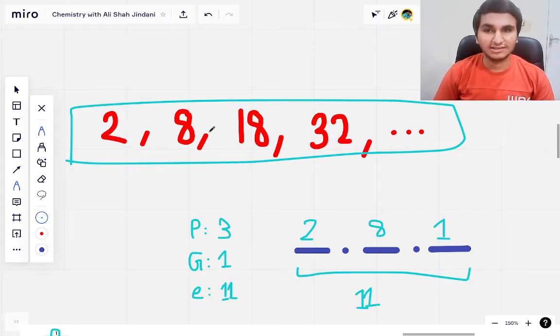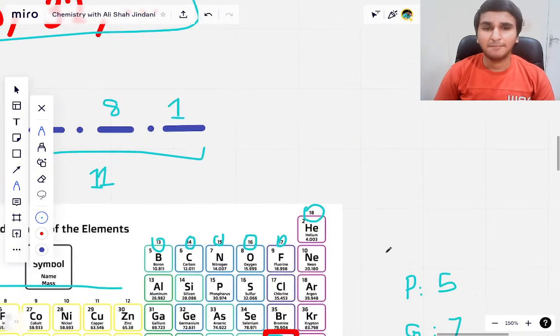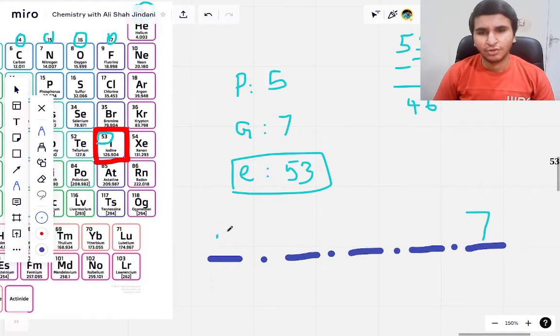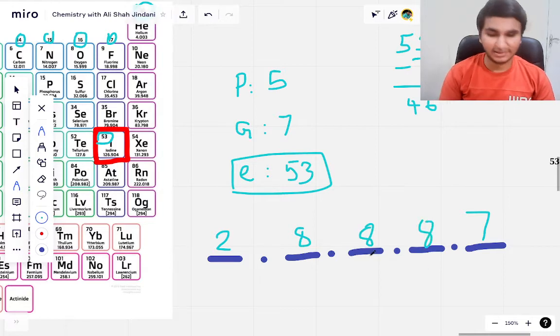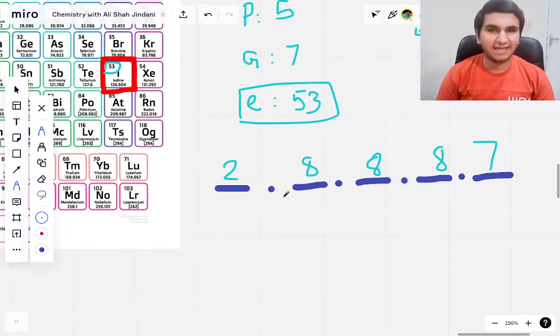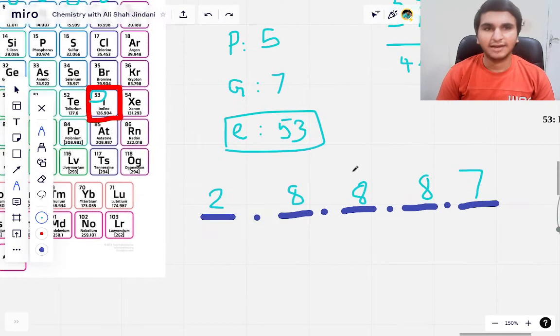So these are the limits, the maximum number of electrons that every shell can fit. But what we are going to do is 2, 8, 8, 8. Now you might ask why we take 8. That is because every shell does not have to fulfill its requirement. So if this shell can hold 18, it does not have to hold 18. It can hold 18, but it's up to that atom, right?